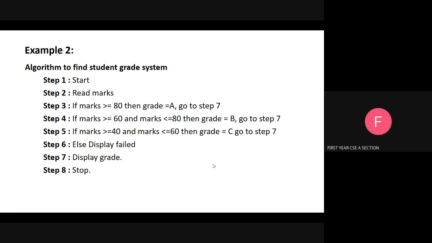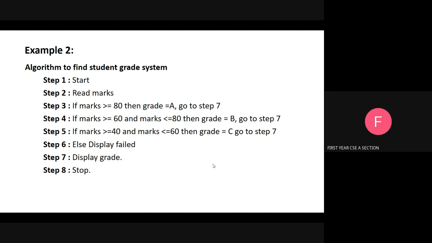Next example, an algorithm for a student grade system. Step 1, start. Step 2, read the marks. Next, step 3, if marks is greater than or equal to 80, then grade is A. Next, go to step 7. What is step 7? Display the grade. Next is step 8, stop. Suppose marks is greater than or equal to 60 and marks is less than 80, then grade is B. Then go to step 7. Next, if marks is greater than or equal to 40 and marks is less than 60, put grade equal to C. Next, go to step 7, display the result.